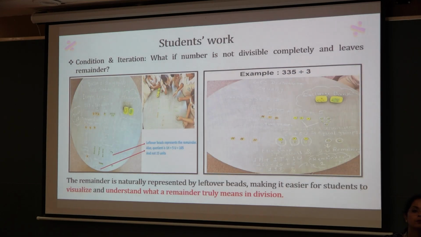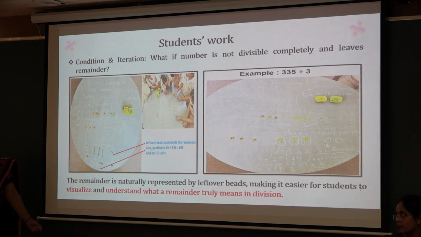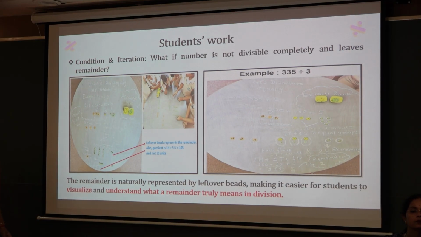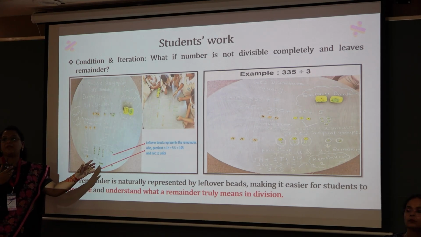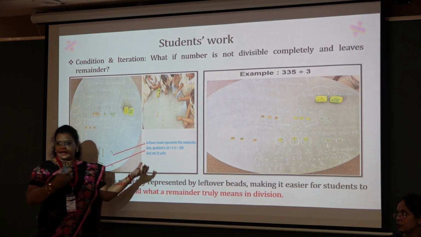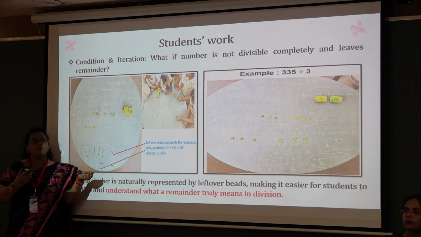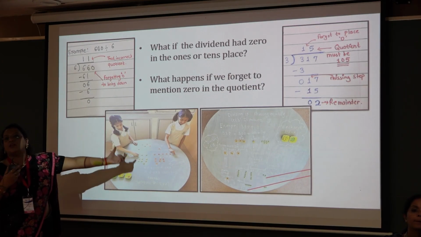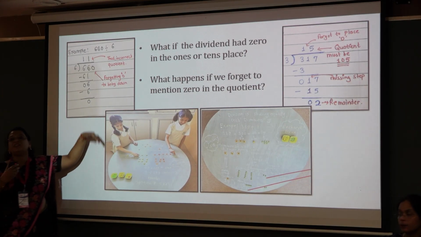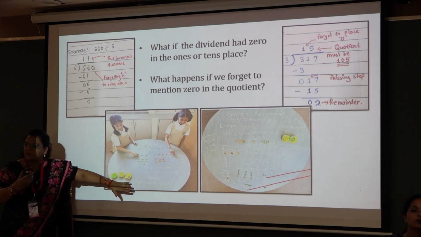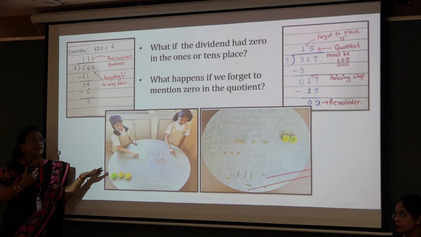This was abstraction. The teacher wanted to iterate this to understand the effectiveness of the process, and took an example where the quantity, the dividend, was not perfectly divisible. By following the pattern of the activity, children found that there were a few leftover bits which were giving the evidence of a remainder. The next activity was done to overcome the errors of having zeros in the process, and with concrete experience, my math warriors tackled it.